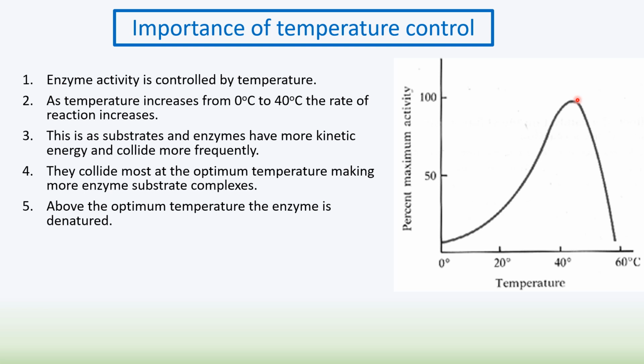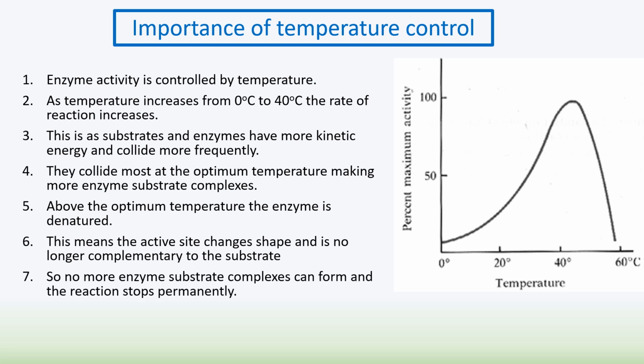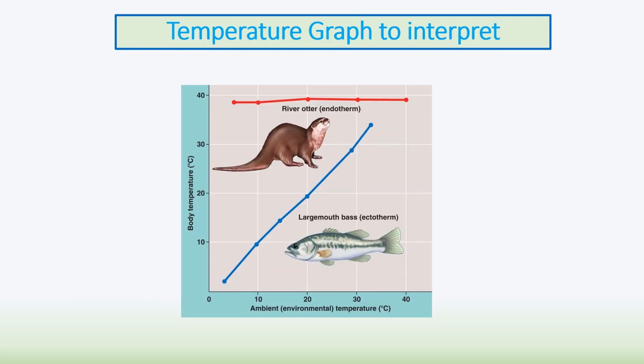This means that you make as many enzyme substrate complexes as possible. Above this temperature, the enzyme is denatured, and very quickly the rate of reaction falls down. And this is because the active site changes shape due to changes in bonding, and the enzyme active site is no longer complementary to the substrate. So you're unable to make any further enzyme substrate complexes. And this means the reaction will stop permanently. So you should be able to read a graph like this and interpret it.